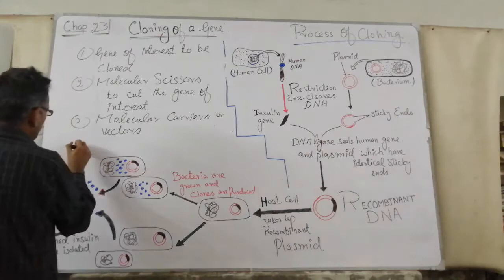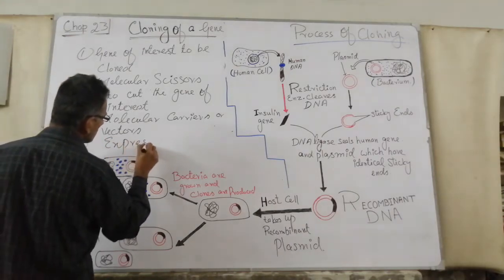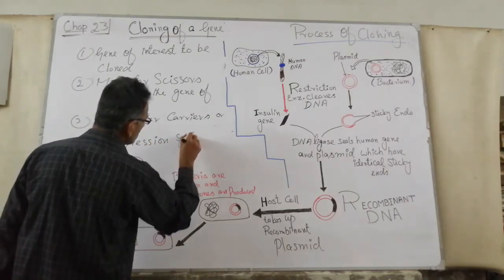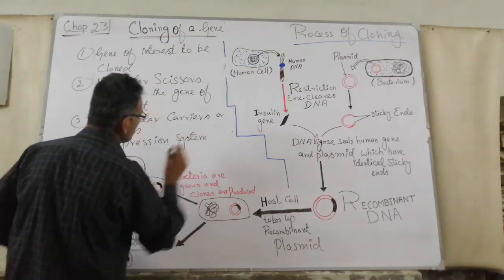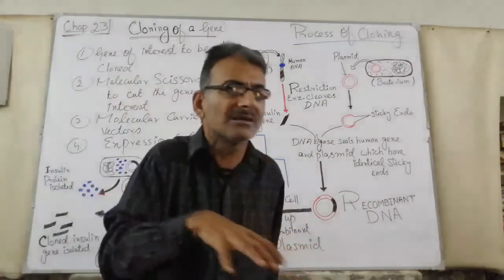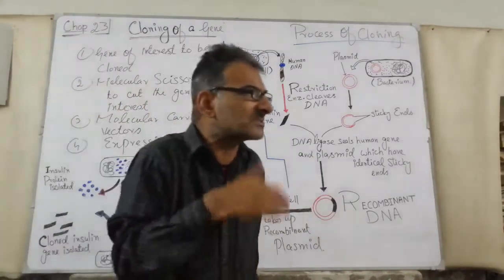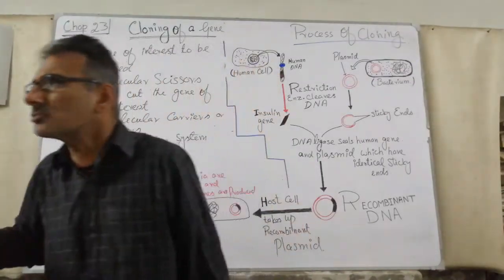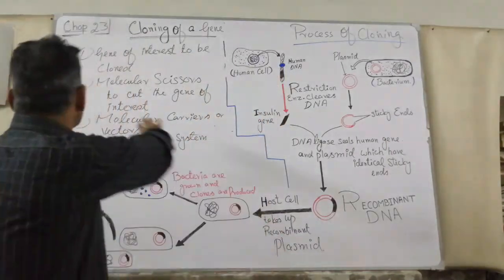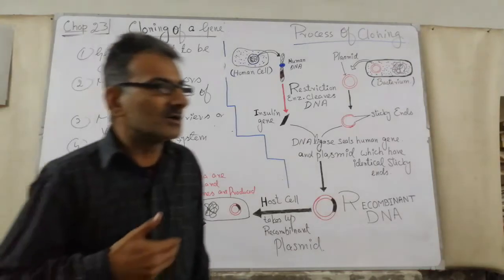And number 4, expression system, in which recombinant DNA can be introduced, and this recombinant DNA in which the gene of interest is present can produce a biotechnology product. So these are the 4 requirements for the process of cloning.